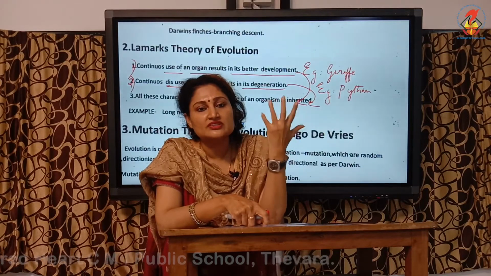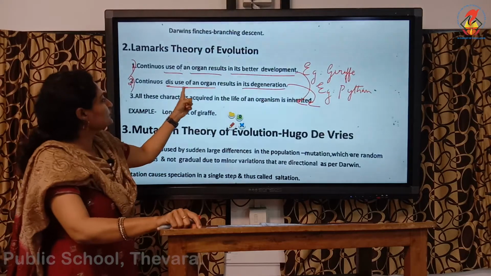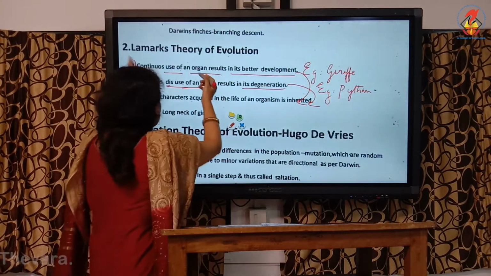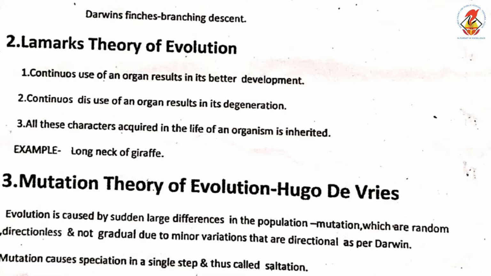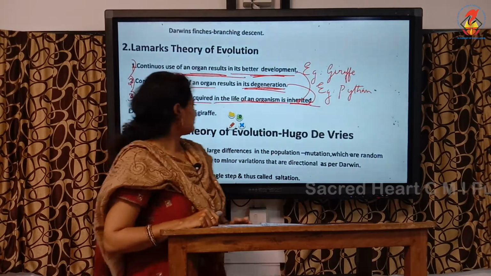There are many vestigial organs in the human body to support the statement. Continuous disuse of an organ results in its degeneration. And all these characters, see the third postulate holds, whether better developed or degenerated, all these characters acquired in the lifetime are inherited by the offspring. I hope Lamarck's theory is clear.